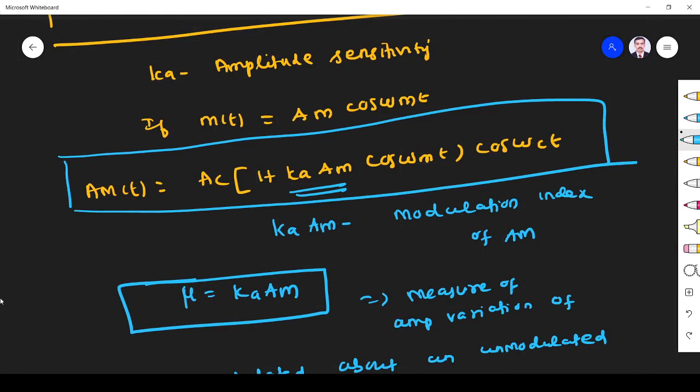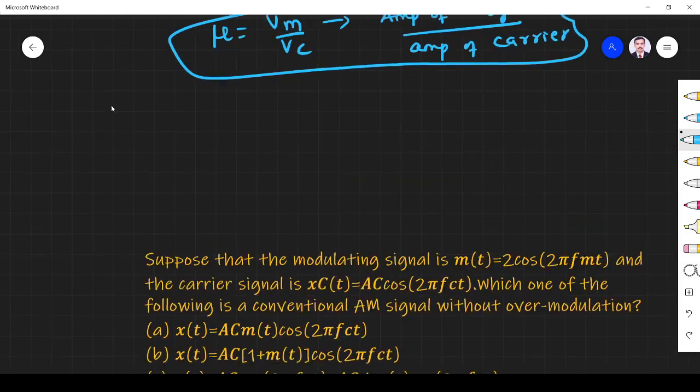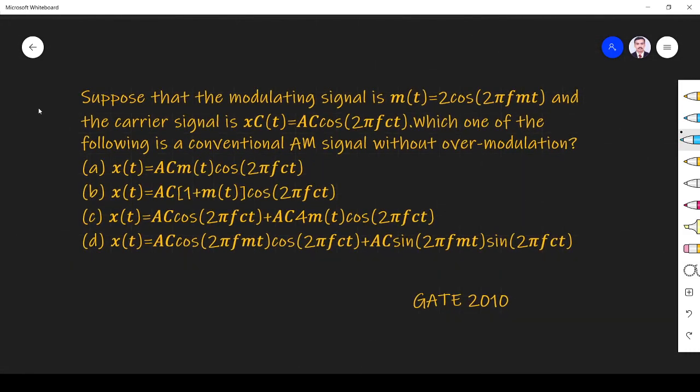So what is the question? Suppose the modulating signal m(t) is 2 cos 2π f_m t and the carrier is x_c(t) = A cos 2π f_c t. Which one of the following is a conventional AM without over modulation?